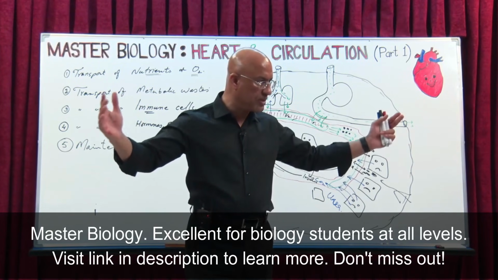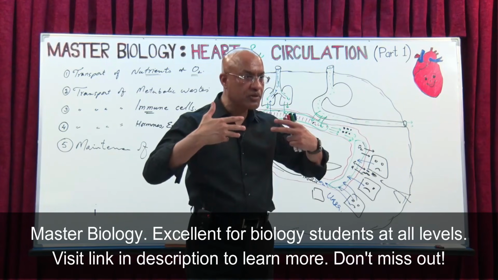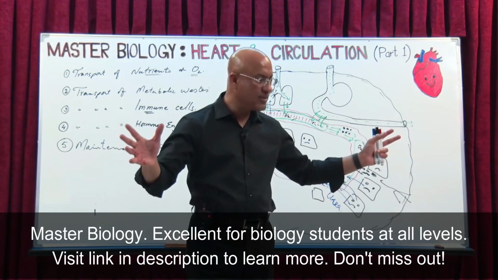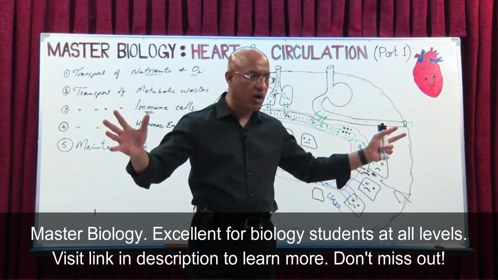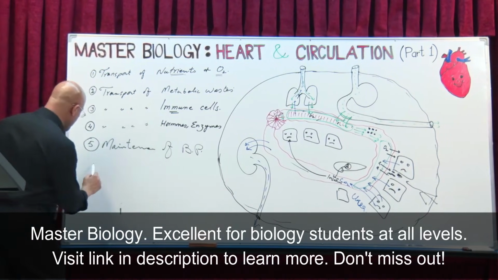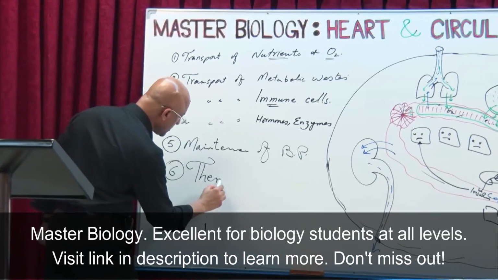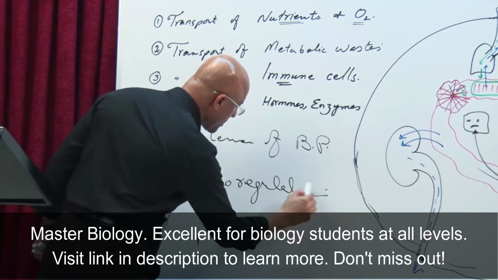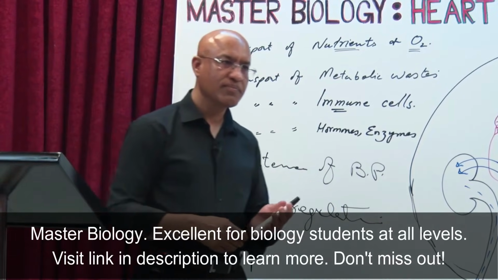And if temperature is very high outside and it threatens to increase the core temperature of the body, blood vessels on the skin will dilate, and then what will happen? More blood will come to the skin and more heat will be lost, right? So we can say that it has one more function here, that it is involved in thermoregulation, right? Any other function comes in your mind?